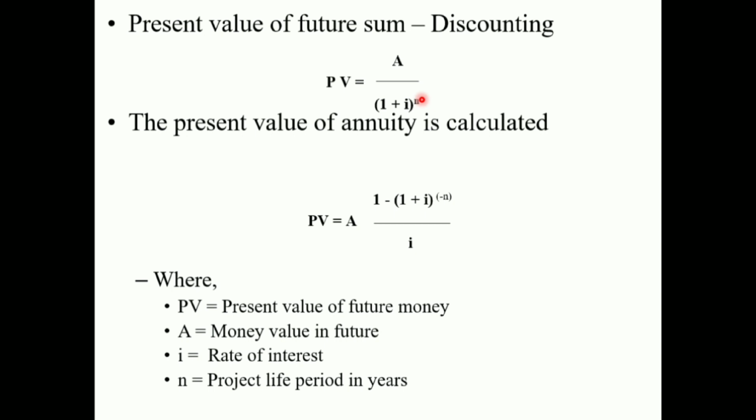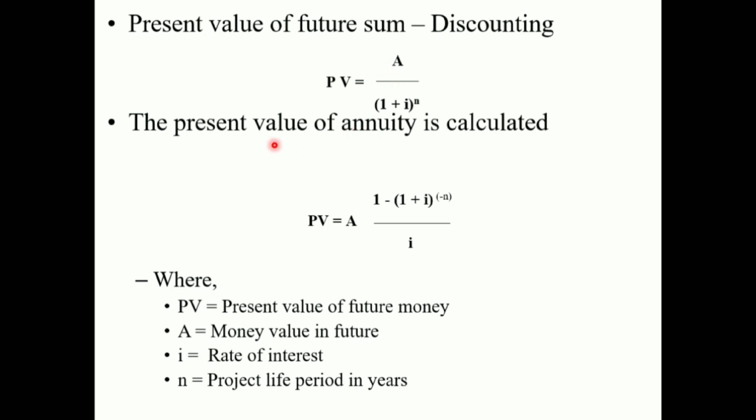For example, if we want rupees 5000 in future, after 3 years, with a 10% interest rate, what will be the present value? For that purpose, we are using this formula. Present value is equal to future value divided by (1 + i)^n. I want to know the present value if I want rupees 5000 after 3 years. That we can calculate with the help of this present value of a future sum.